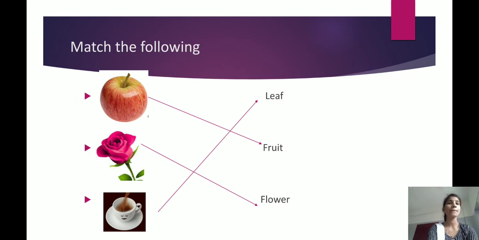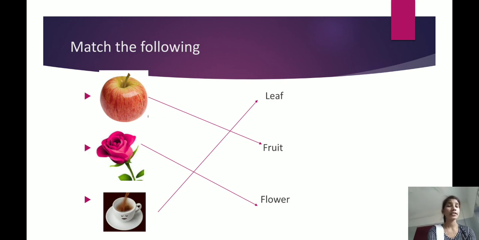The next, match the following. You should see the images and match what it is. See, the first one, what is it? Yes, apple. Is it a flower? No, apple is a fruit. Then match it with the fruit, right? Yes. The next one. What is it? Rose. Is rose a leaf? No, it is a flower. So match with flower.